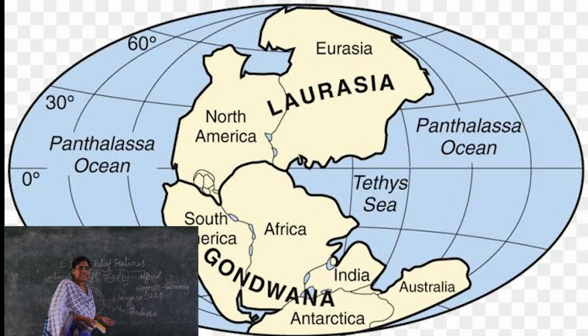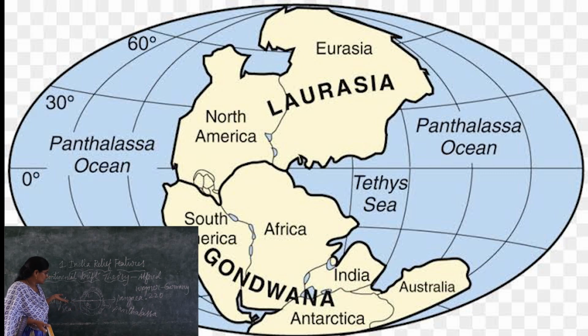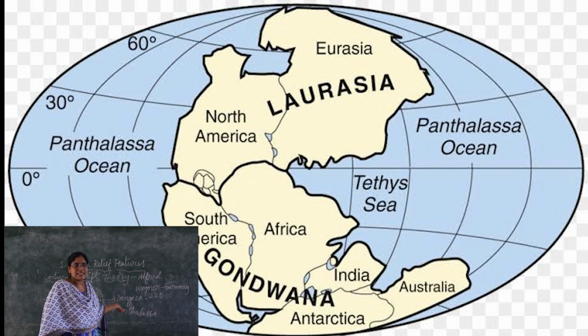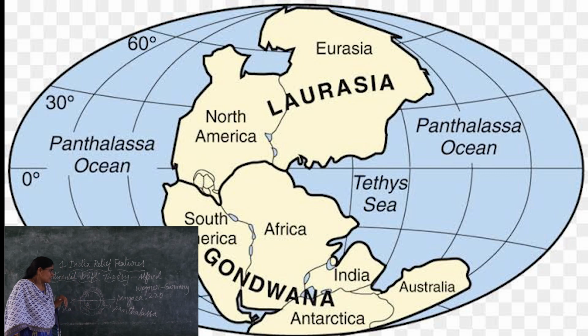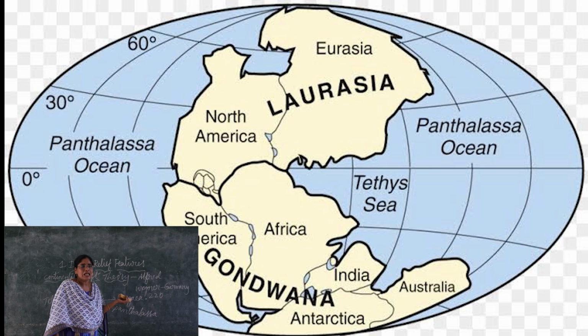Again, these Laurentia and Gondwana disintegrated into pieces, the continents. Between the continents some gap was there. The gap was filled by the Panthalassa water bodies, and Panthalassa became the 5 great oceans.